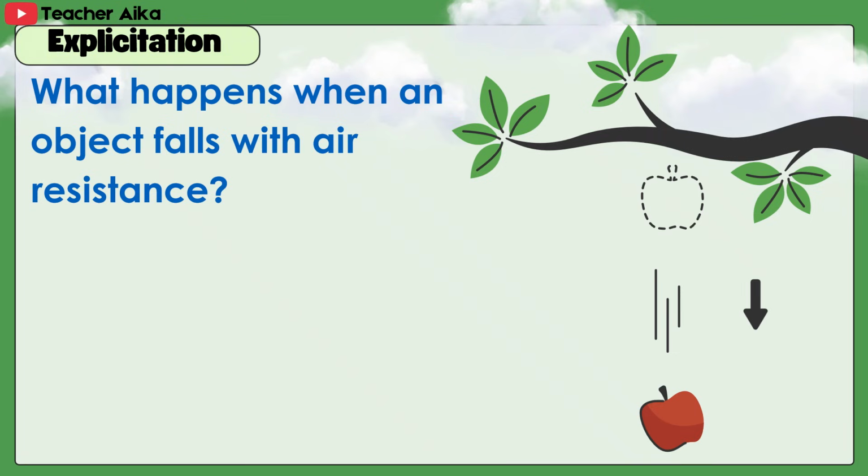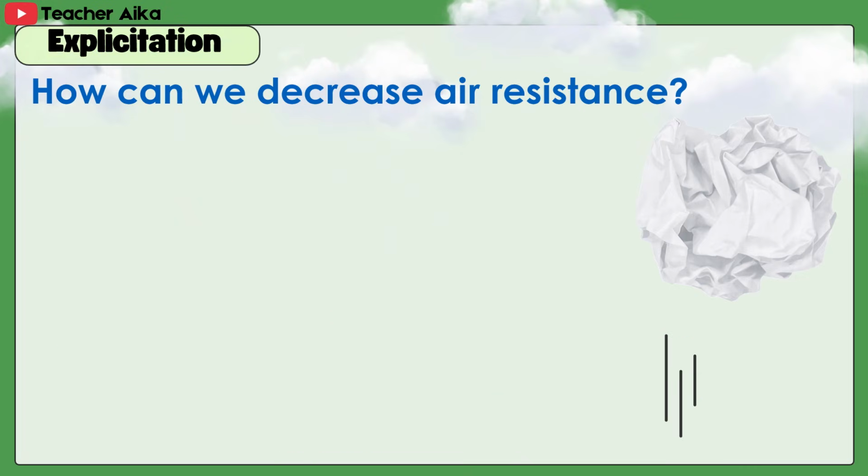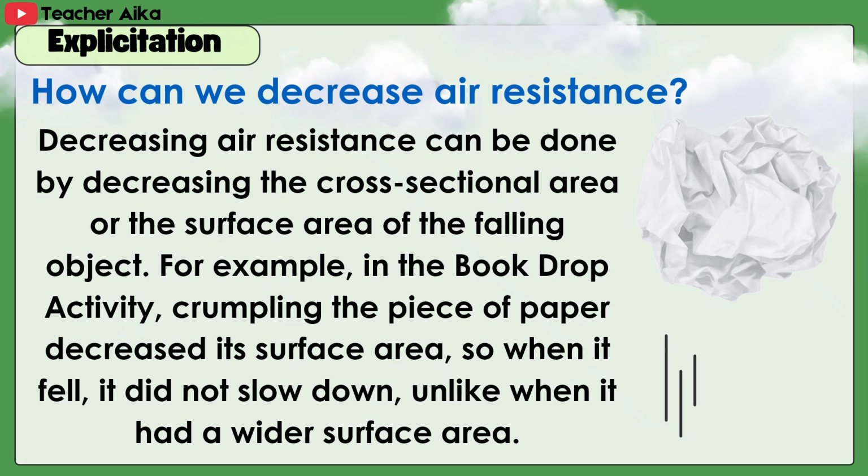What happens when an object falls with air resistance? Answer. Objects that fall with a bigger amount of air resistance are slower than objects with smaller air resistance. How can we decrease air resistance? Decreasing air resistance can be done by decreasing the cross-sectional area or the surface area of the falling object. For example, in the book drop activity, crumpling the piece of paper decreased its surface area. So, when it fell, it did not slow down, unlike when it had a wider surface area.